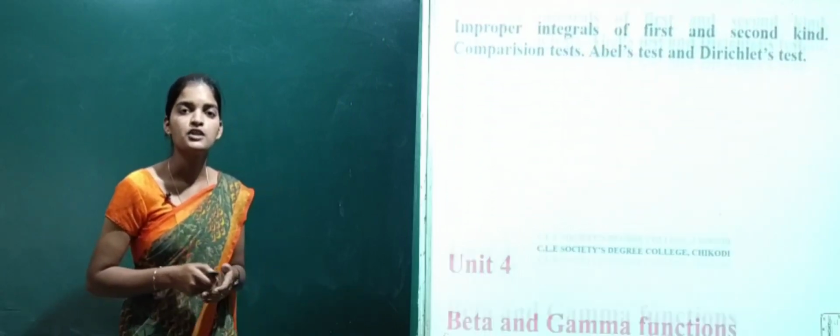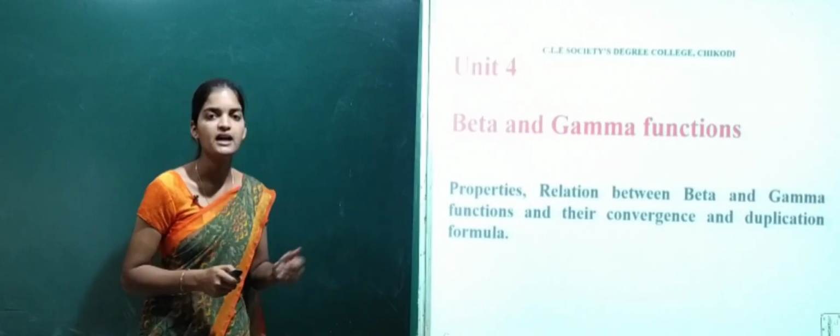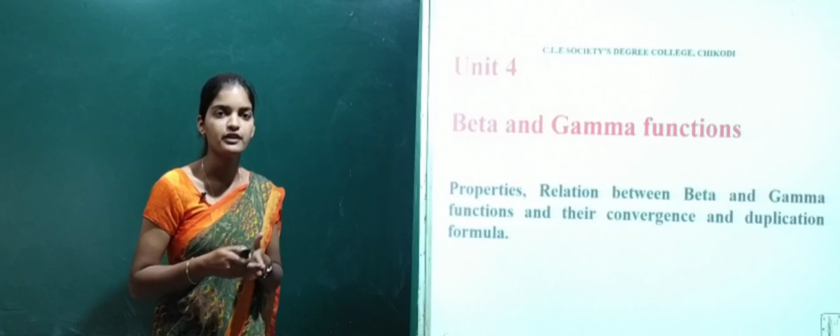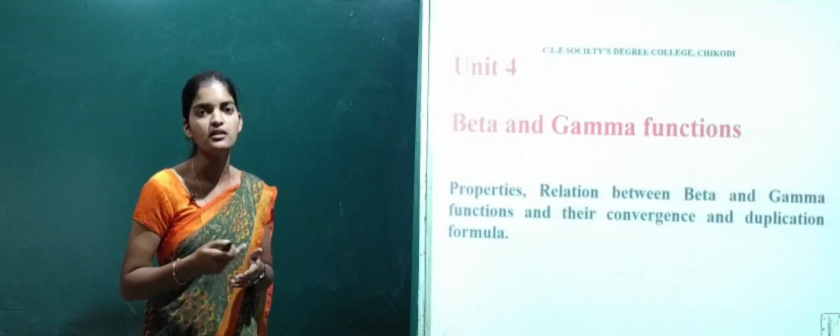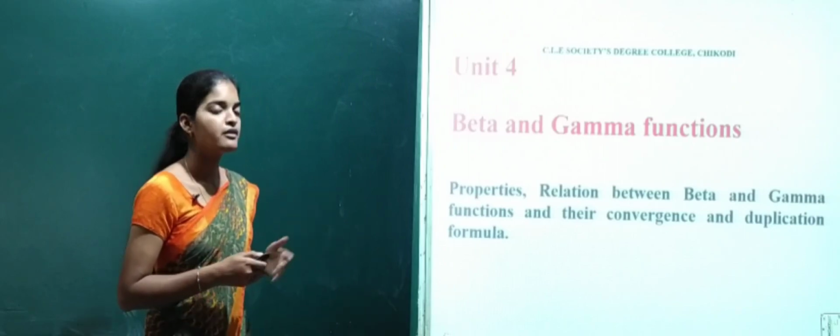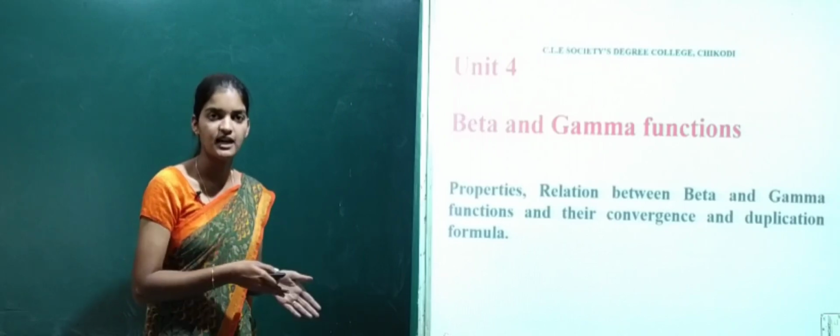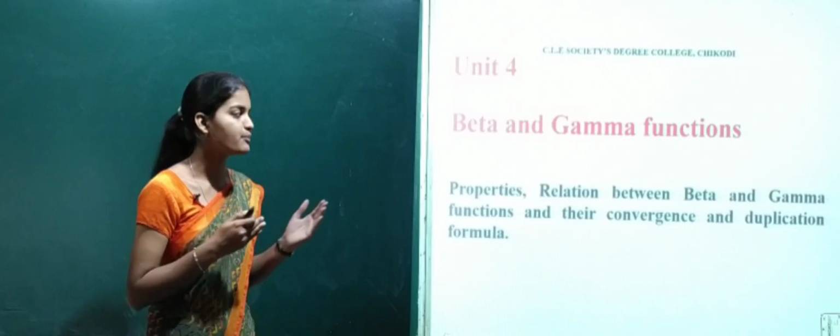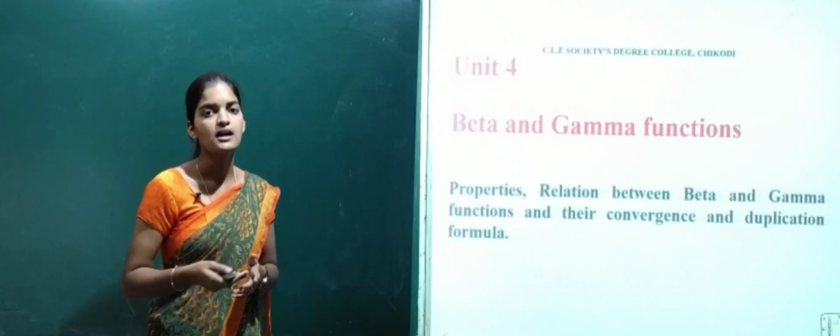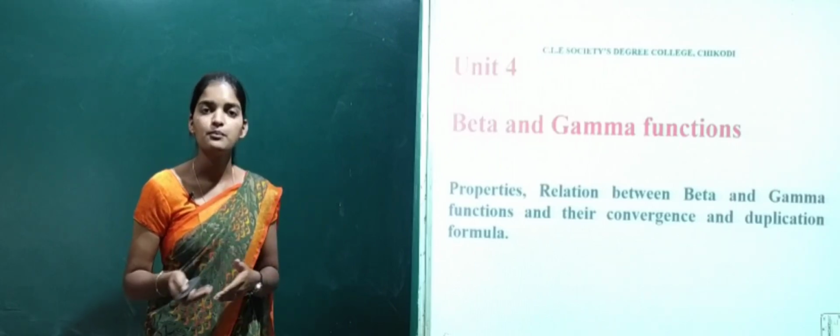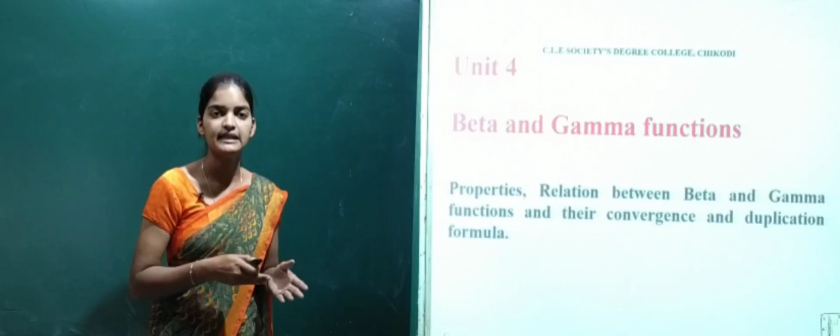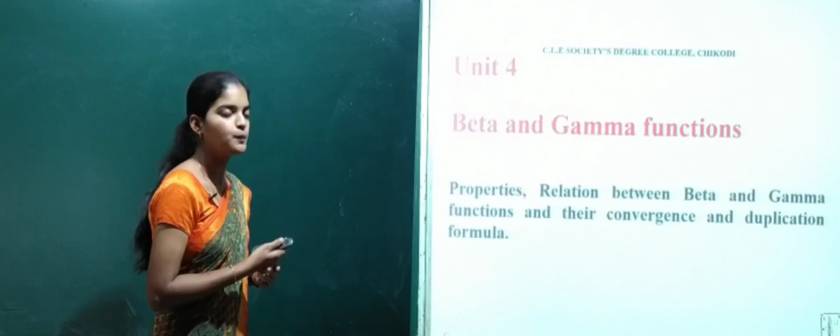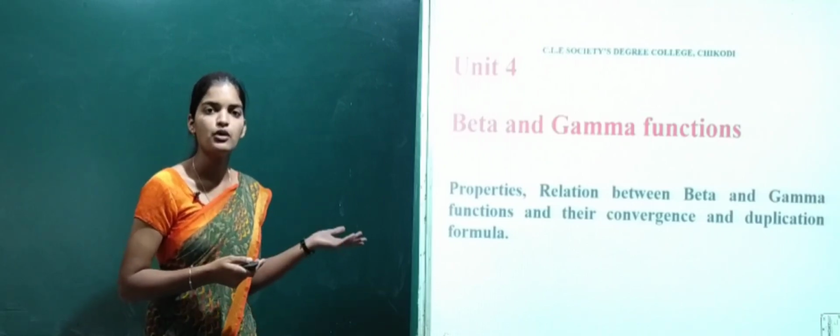Then comes unit 4, that is beta and gamma functions. These are also definite integrals, but they are a particular type of definite integrals and are very important. In beta and gamma functions, first we will define what the beta function is and then we will define what the gamma function is. After that we will see some properties of beta as well as gamma functions. Then the very important one, the relation between beta and gamma functions. After that comes their convergence and duplication formula. So this is about unit 4.